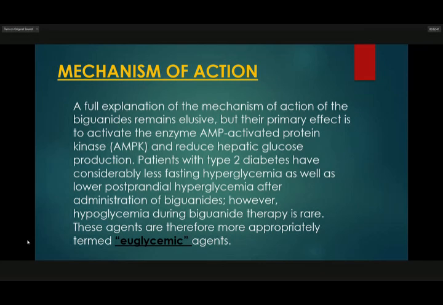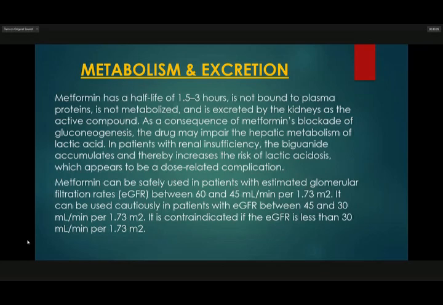Patients with type 2 diabetes have considerably less fasting hyperglycemia as well as lower postprandial hyperglycemia after administration of biguanides. However, hypoglycemia during biguanide therapy is rare. These agents are therefore more appropriately termed euglycemic agents.